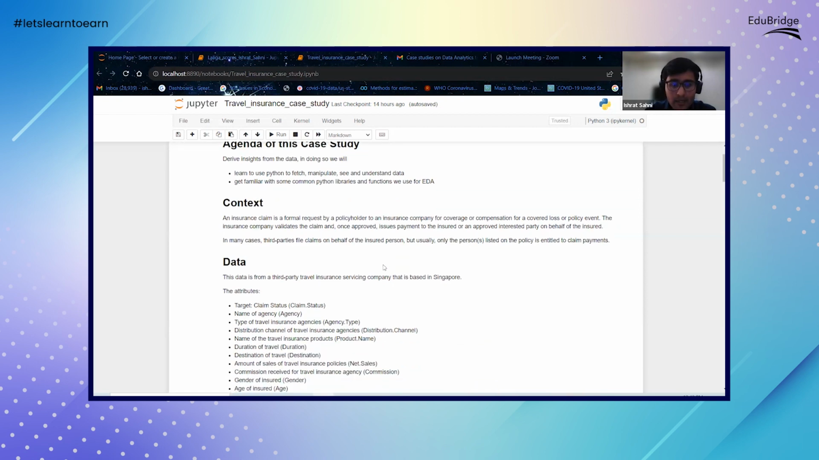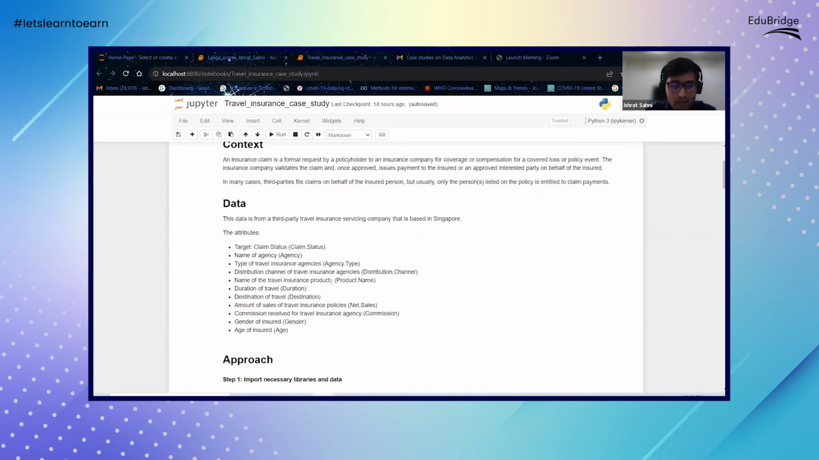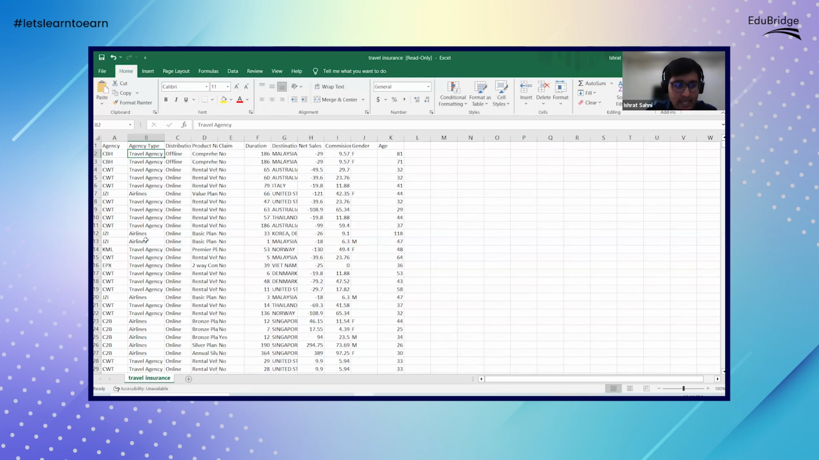Another such example is this. What this data is all about is travel insurance. These are various agencies' data that we have, which provide travel insurance, and this is what the data looks like. We have the agency name, then the agency type, whether it is a travel agency or airlines.